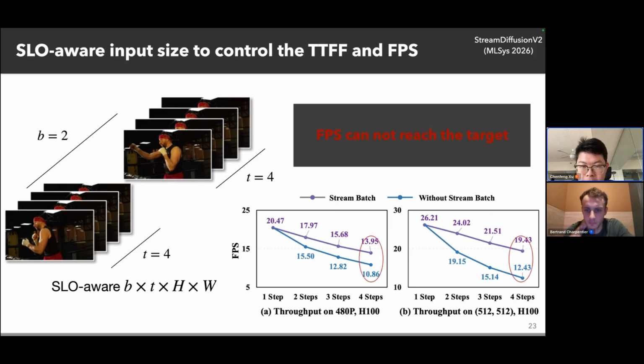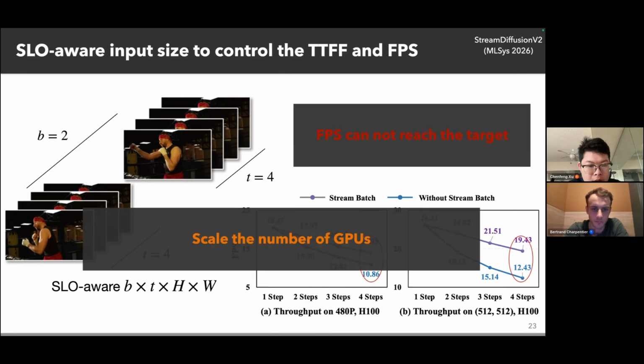For example, in live stream applications, we usually expect the FPS to be as high as 30, but with just one GPU we still can mostly only reach 19. Here it is, I think, 26 for one step and 20 for the 500 resolution. And we want to improve the FPS. How? It's very intuitive that we can scale the number of GPUs. If we cannot improve the FPS on one GPU further, why not scale the number of GPUs? This makes sense because in live stream applications, most serving platforms use the cloud instead of local devices, so we can provide them a scalable solution with more GPUs.